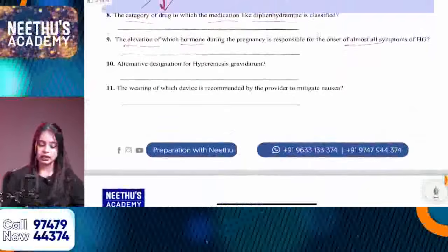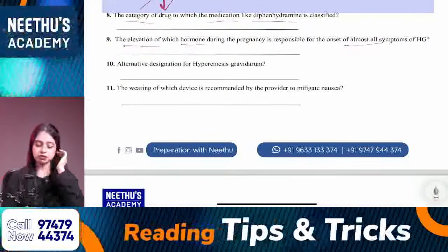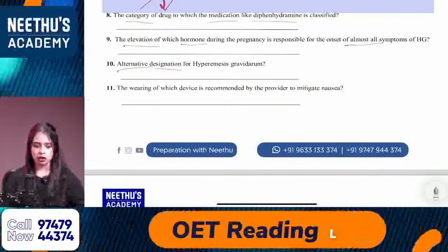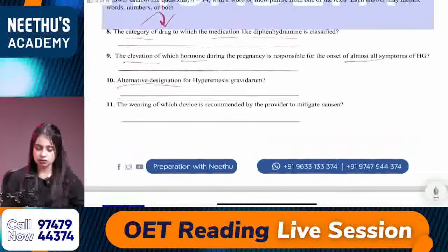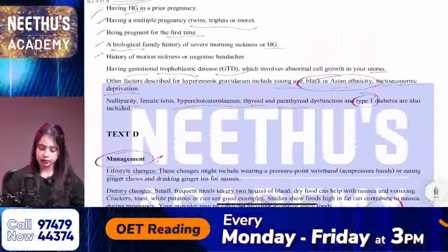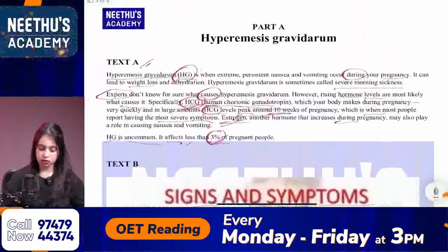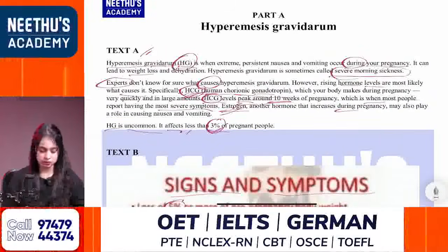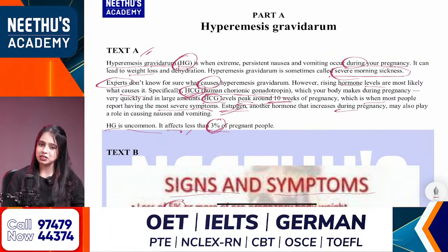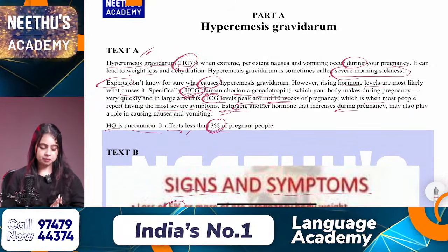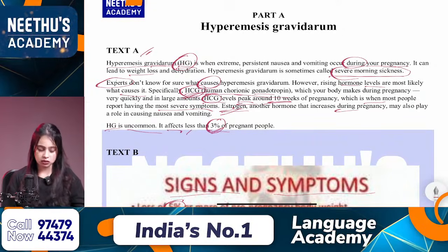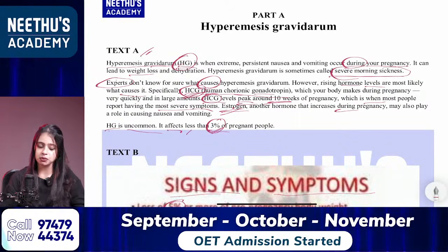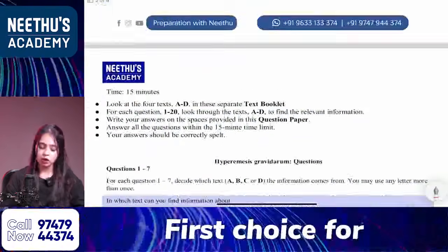The next question, the 10th one: alternative designation for the condition. Alternative designation means name. So what is another name for this condition? That's from text A. The answer is severe morning sickness. Hi Yogeshwari, how are you? So that is severe morning sickness. Yes, Sobi. Yes, Reshma. Then what about the next one?